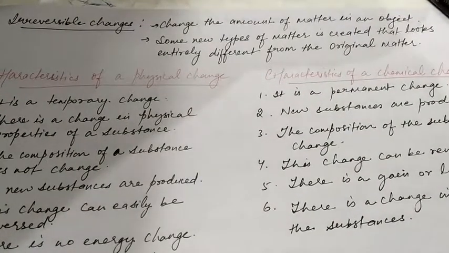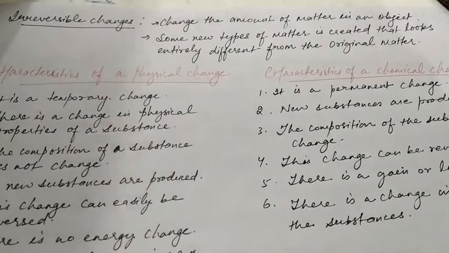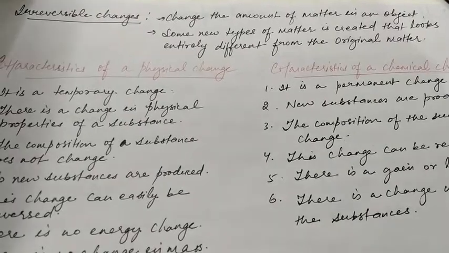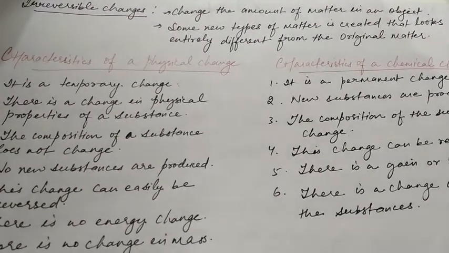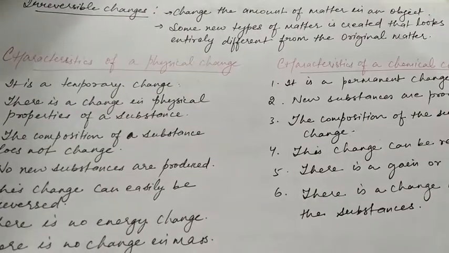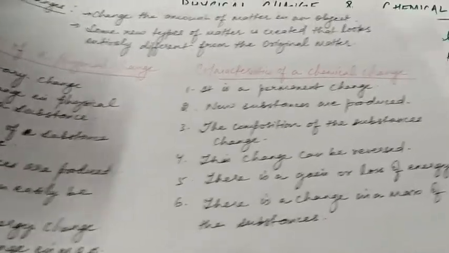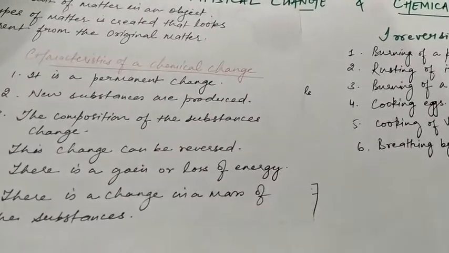Its properties, its composition, everything is totally different from the original one. Some new type of matter is created that looks entirely different from the original matter with new different properties. So this is an irreversible change. Now let us take some examples of irreversible change.